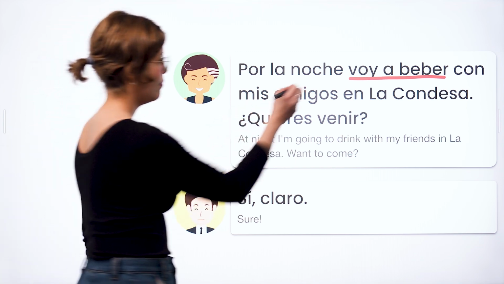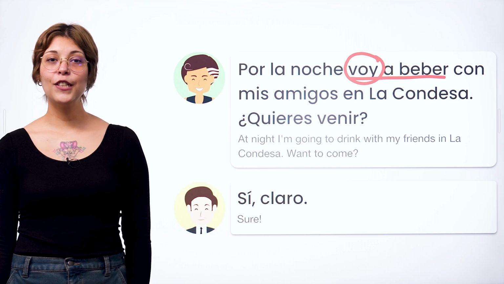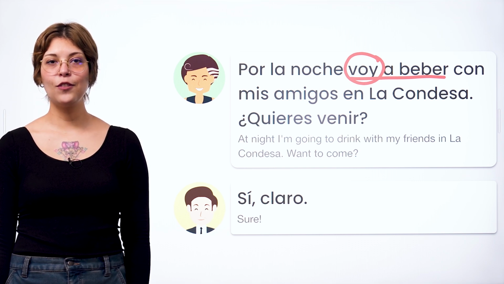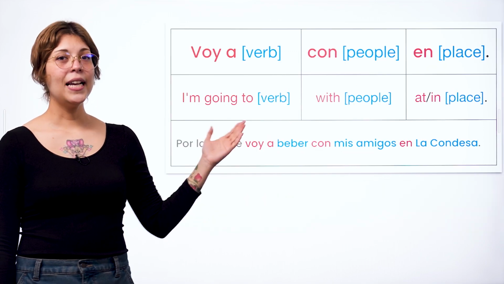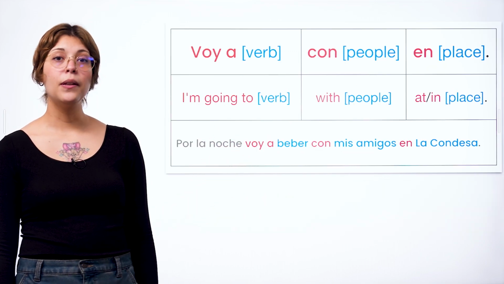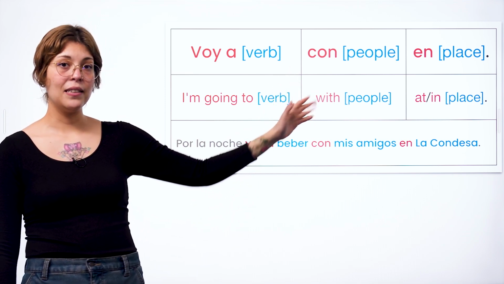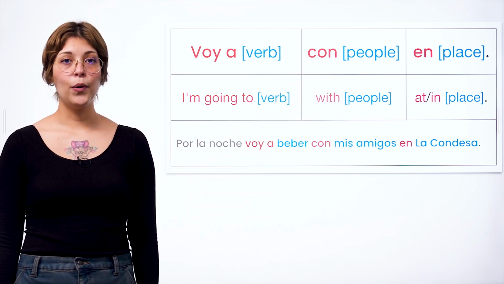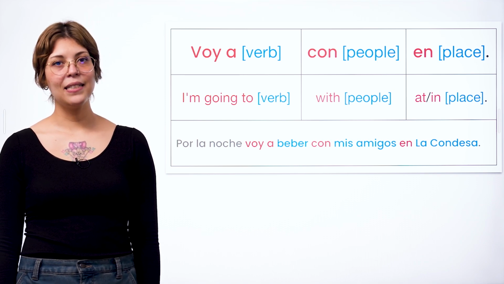Voy. The word voy is the first person singular present tense form of the verb ir, which means to go. In the dialogue, it was part of the pattern voy a verb, con people, and place, which translates to I'm going to verb with people at in place in English.